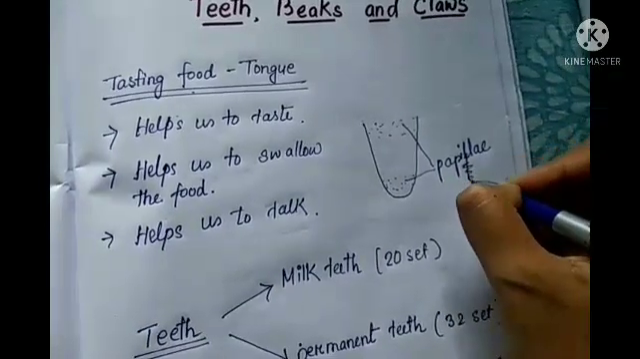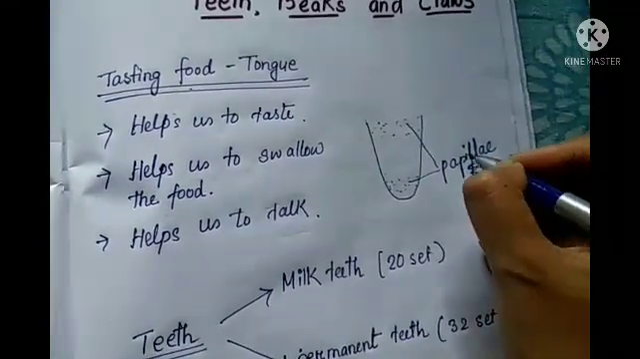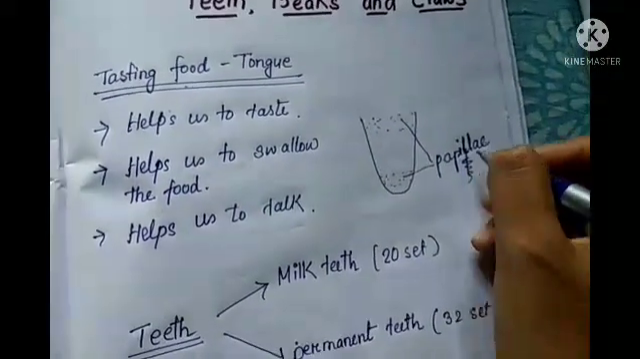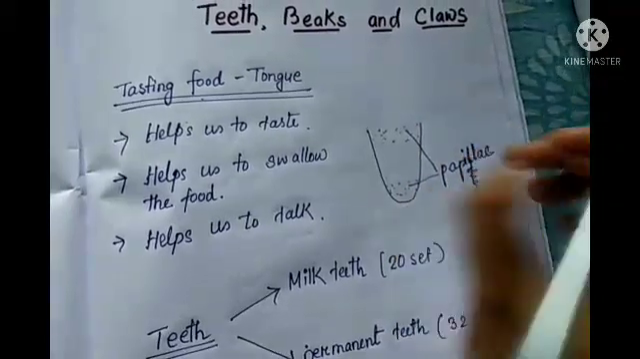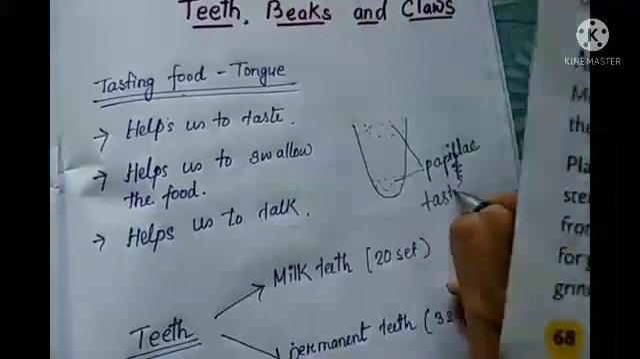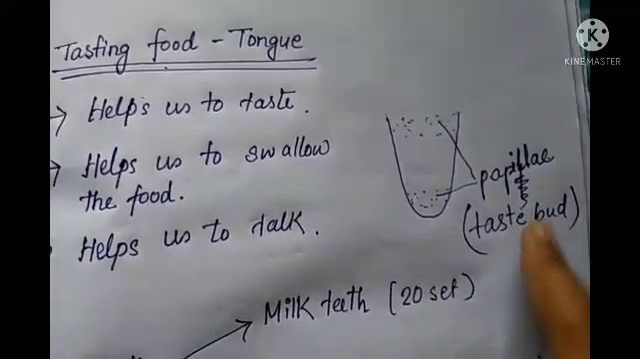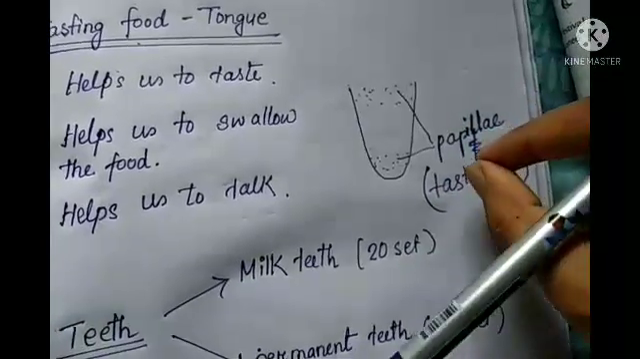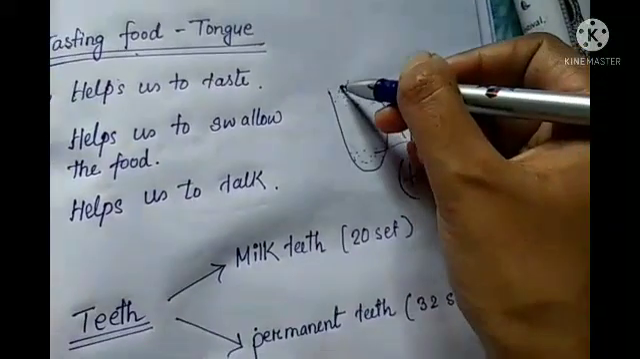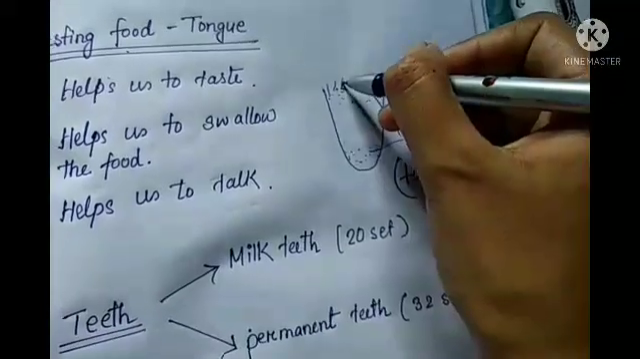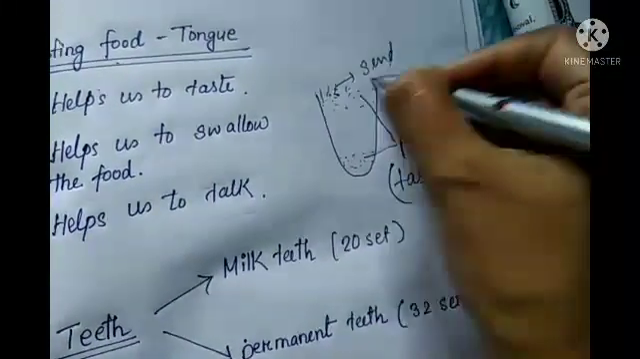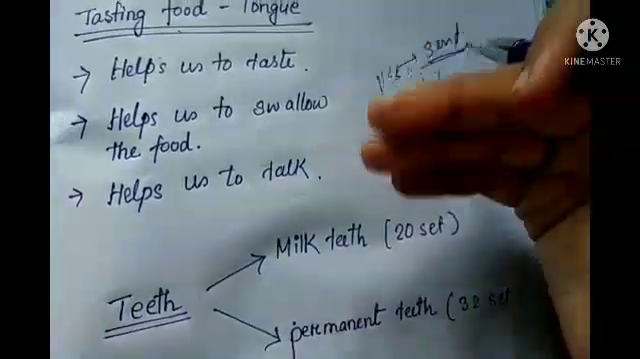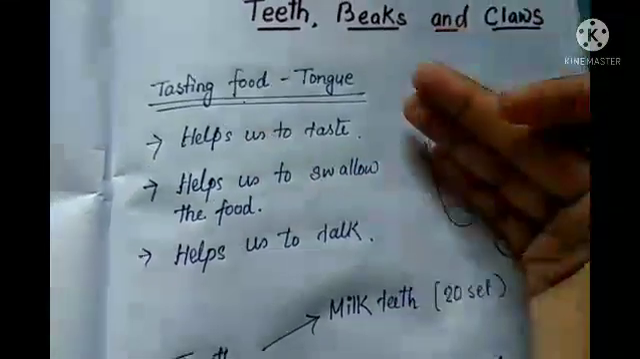P-A-P-I-L-L-A-E, okay? Just make sure that this one is papillae, P-A-P-I-L-L-A-E. So they have some taste buds, okay? Papillae have taste buds. These taste buds are linked with tiny nerves, and those nerves send messages to our brain, and our brain immediately tells us the taste of what we are eating or what is in our mouth, okay?